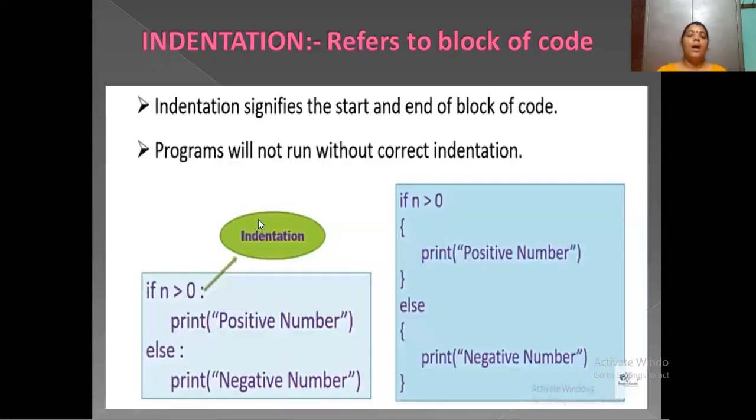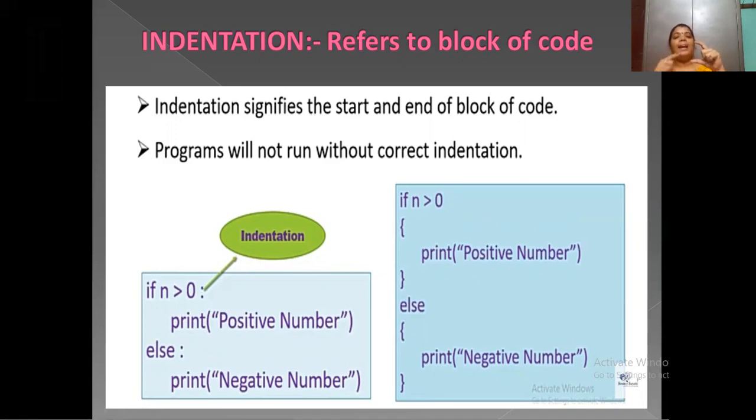Next, indentation. It plays an important role in the Python language. Here this is Python code and this is code from other languages like C, C++, and Java. What is meant by indentation? Indentation refers to a block of code.